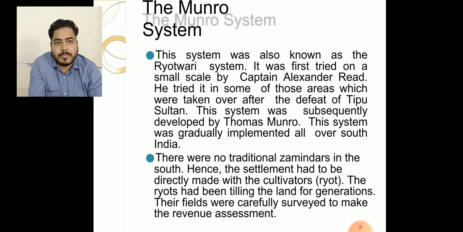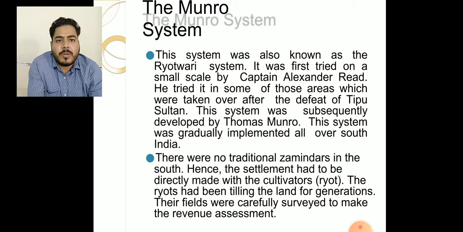Now the third very important system was introduced by the British East India Company in India. This was called the Raiyatwari system. The Raiyat means the villagers, the farmers. It was first tried on a small scale by Captain Alexander Reed, who introduced it in Tamil Nadu in the Baramahal areas for the first time. He tried it in some of those areas which were taken over after the defeat of Tipu Sultan.